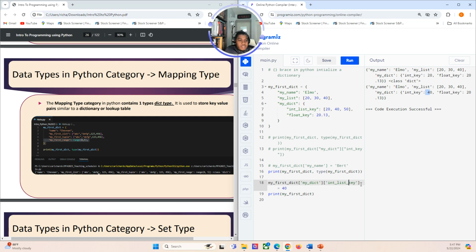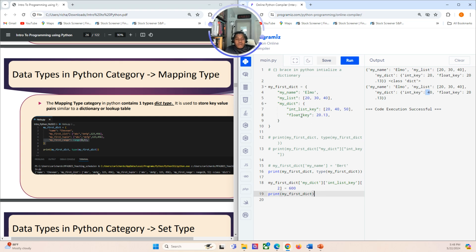It's an int list, and then let's say I need to update this 50 to 60. So instead of 0, 1, we have 0, 1, 2, so we do 2, and instead of 50, we'll have 60. Well, let's make it 600. It doesn't matter, and we'll see that it moves from 50 to 600.